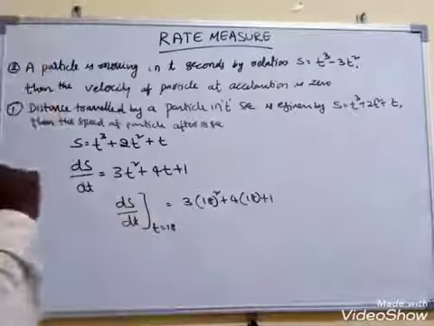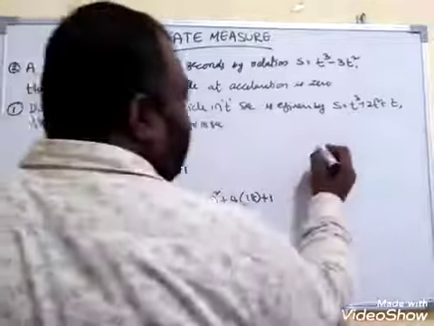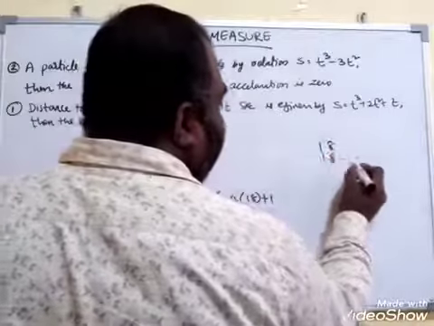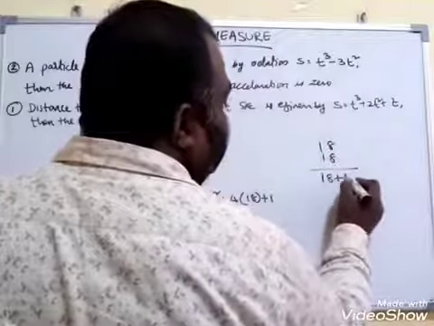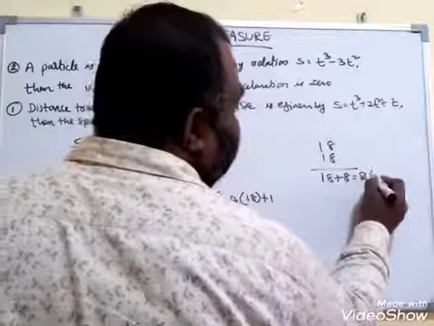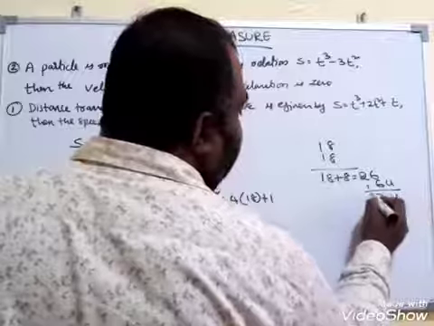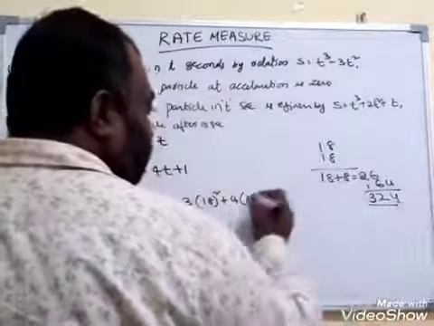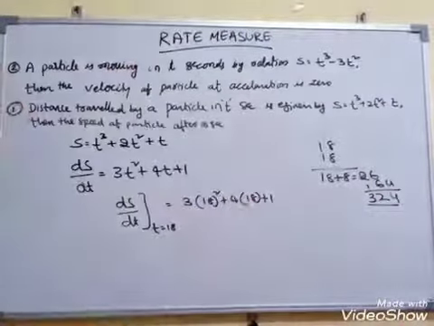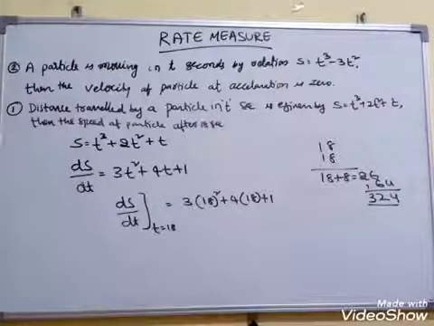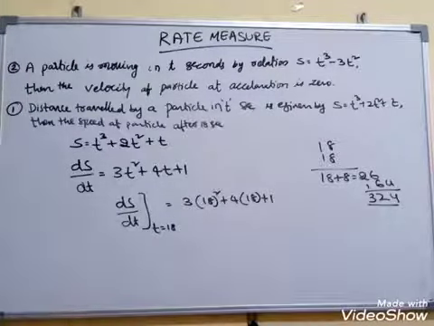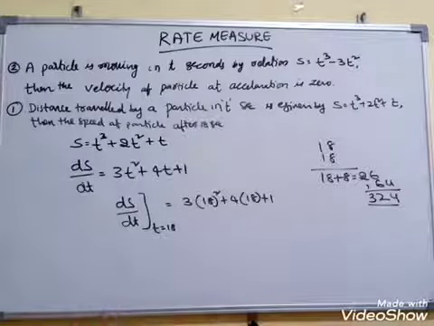Now 18 square is 324. So 3 into 324 plus 4 into 18 plus 1 gives the speed of the particle after 18 seconds.